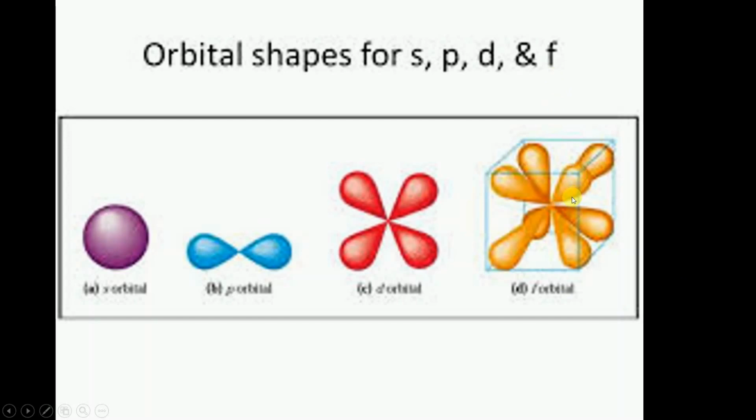If you observe carefully, you can notice 4 dumbbells over here: the first one, the second one, the third one and the fourth one. So there are 4 dumbbells in F subshell, 2 dumbbells in D subshell, and 1 dumbbell, this shape is called a dumbbell, in P subshell, and all the orbitals in S subshell are going to have a spherical shape.